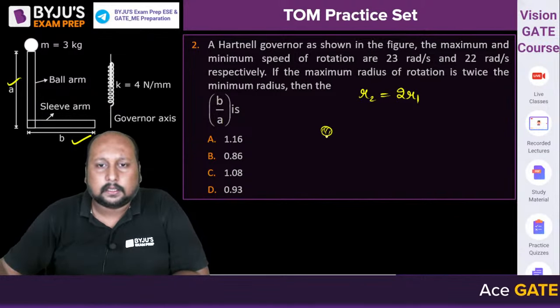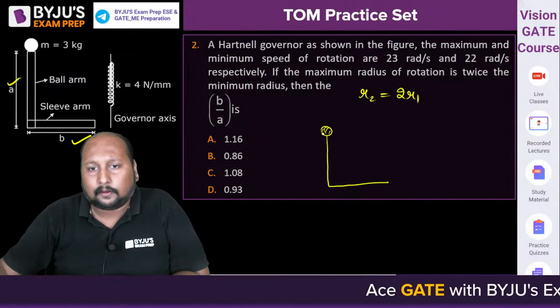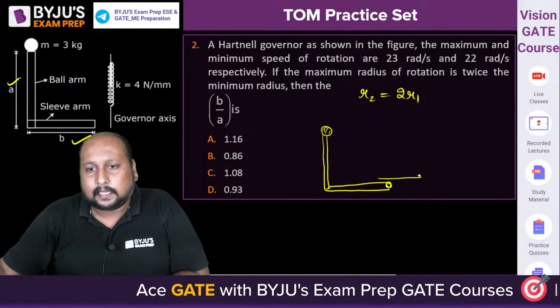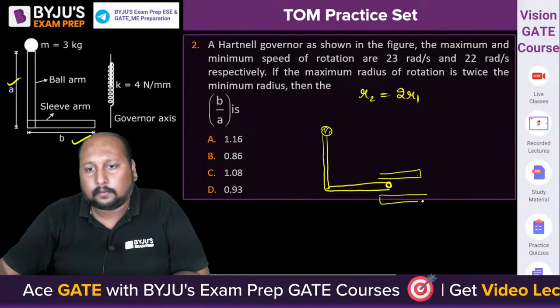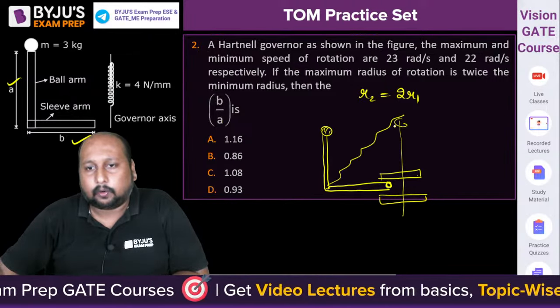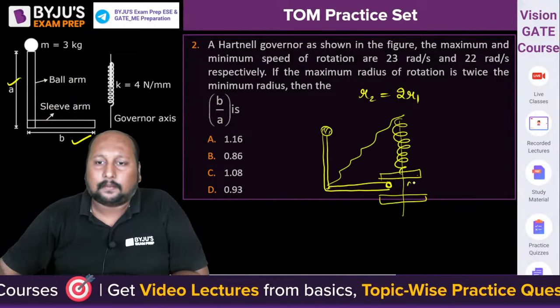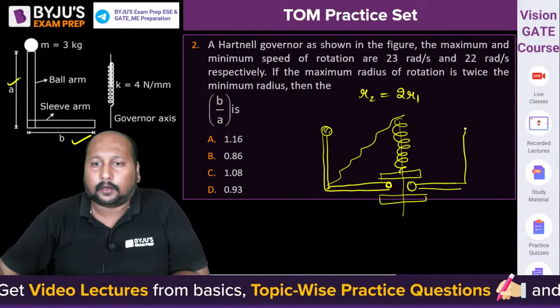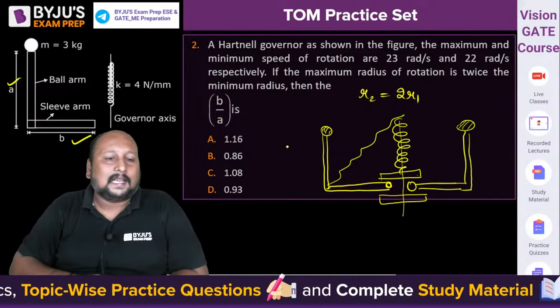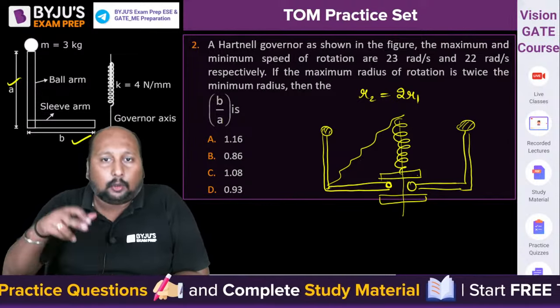This is the mass, this is your bell crank lever, which will have a pivot over here, and will have a sleeve connected over here. There's a sleeve, and we'll have a spring over here, right? Similarly, we'll have the same arrangement over here. Now what is happening is there are two radii of rotation.